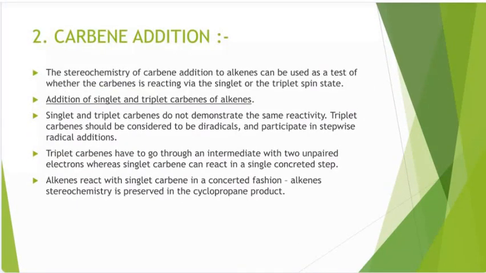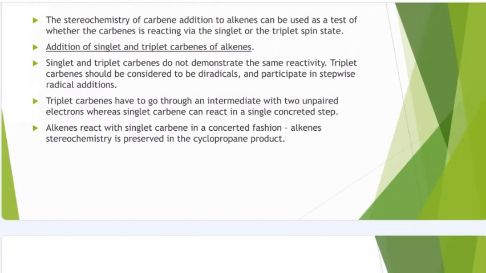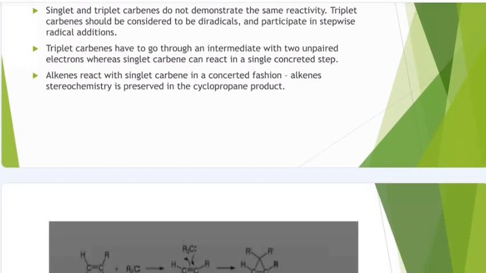Now, carbene addition. The stereochemistry of carbene addition to alkene can be used as a test of whether the carbene is reacting via the singlet or triplet spin state. Addition of singlet and triplet carbene to alkene. Singlet and triplet carbenes do not demonstrate the same reactivity. Triplet carbenes should be considered to be diradical, remember it, and participate in stepwise radical addition.